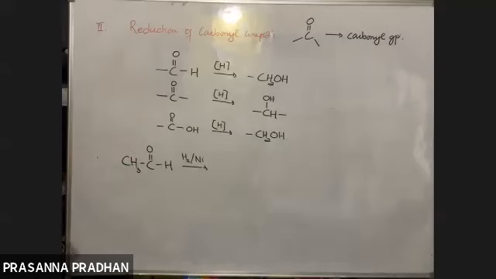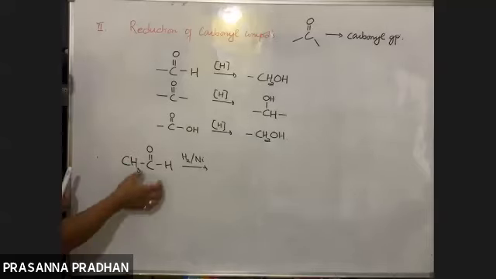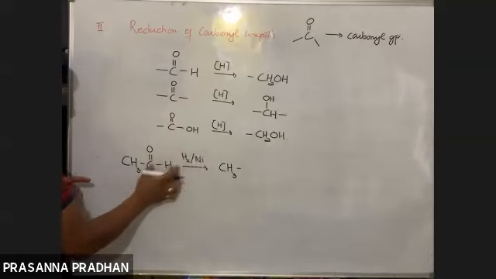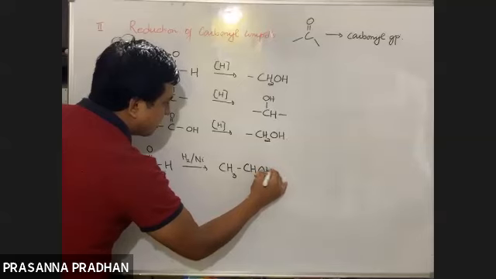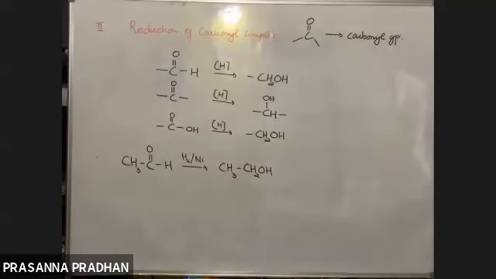Just remember that CHO on reduction gives CH2OH. So I write CH3 as it is, and CHO gets reduced to CH2OH, a 1 degree alcohol. It's so easy if you remember it this way, otherwise things get complicated.